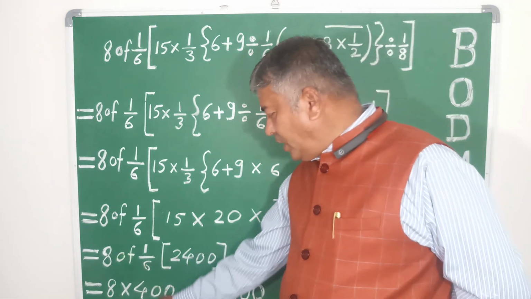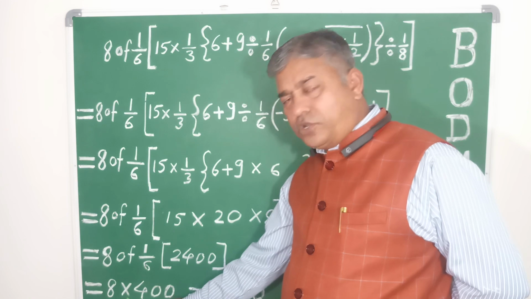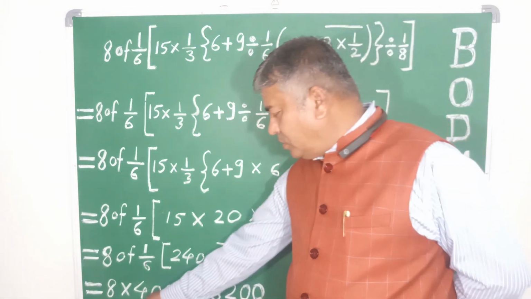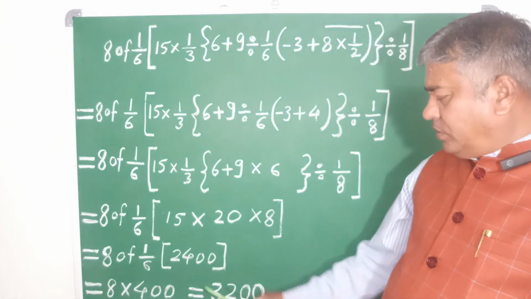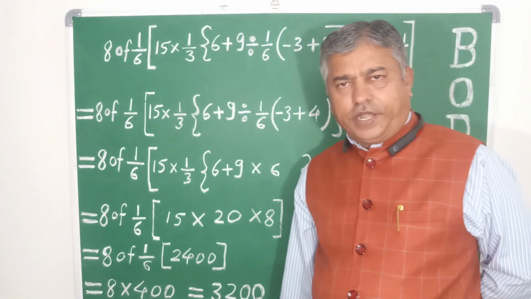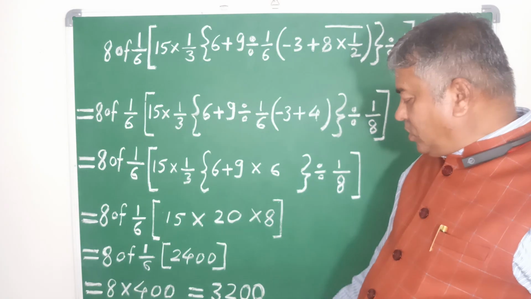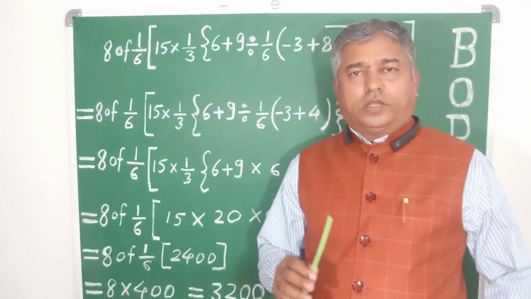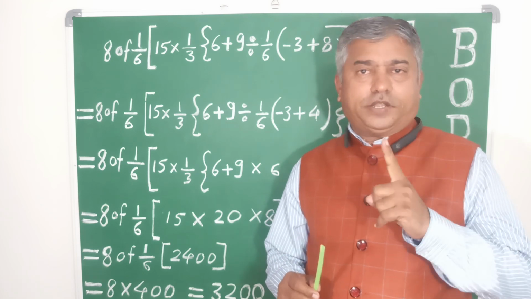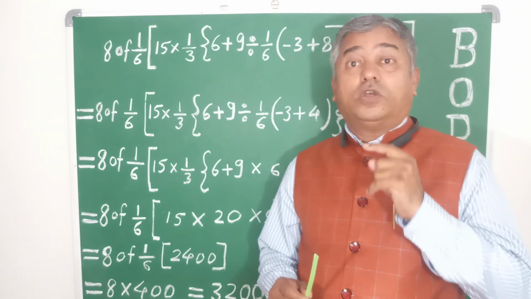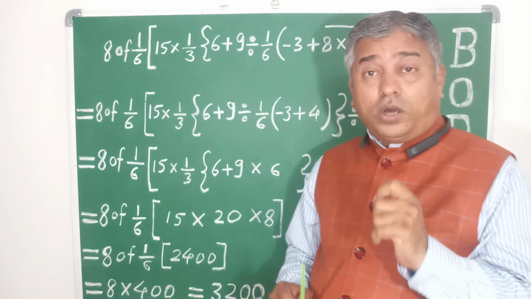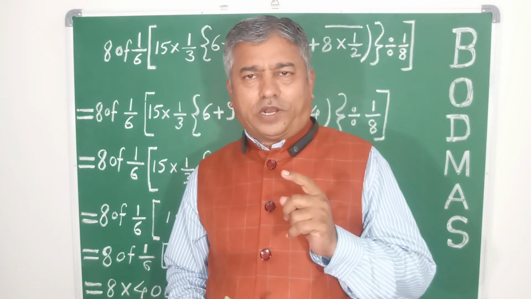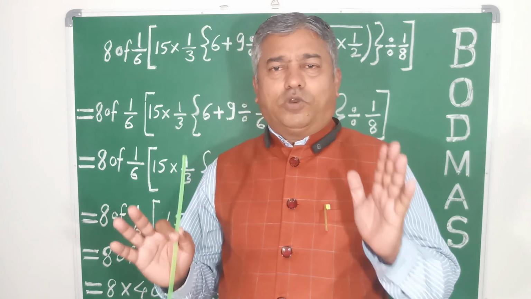Then that is 8 into 400. After doing the product of all these, 8 into 400 equals 3200. This is the right answer because we followed all the steps of the BODMAS theorem very properly. Means BODMAS theorem is the